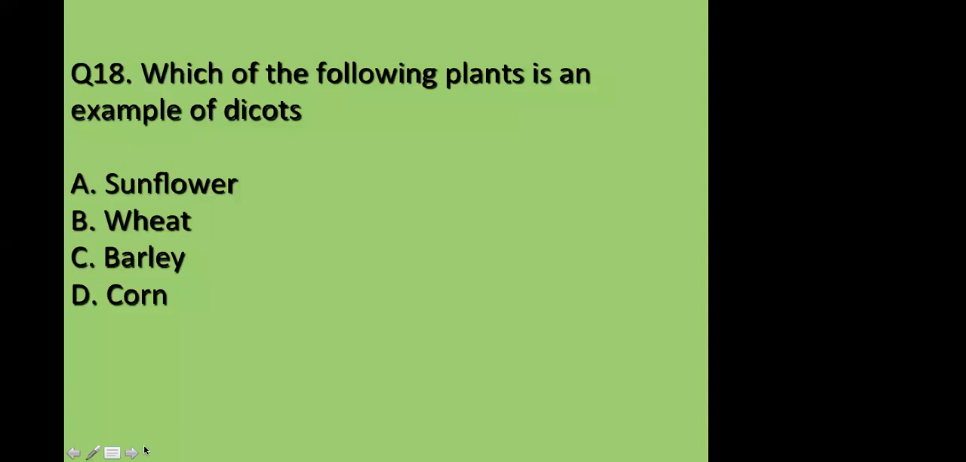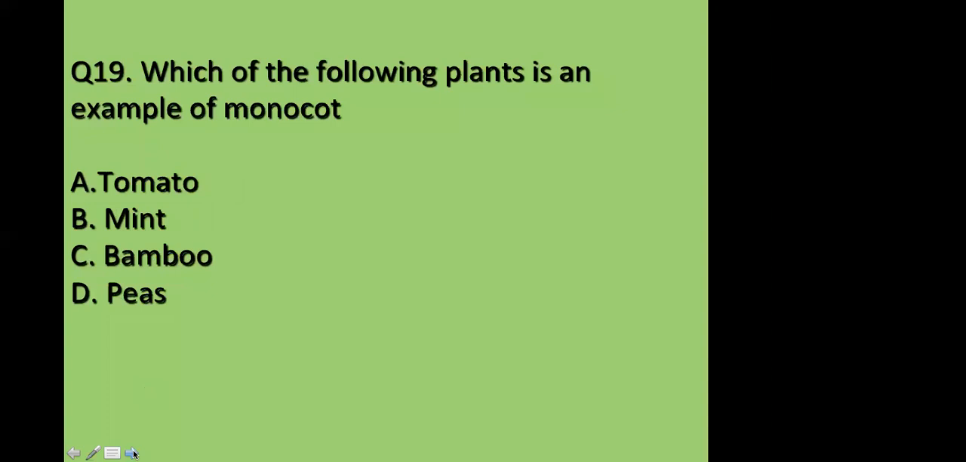Okay. So let's proceed towards the next question. Which of the following is an example of a monocot? I want an example of monocot. Is it tomato, mint, bamboo, or peas? What is a monocot here?